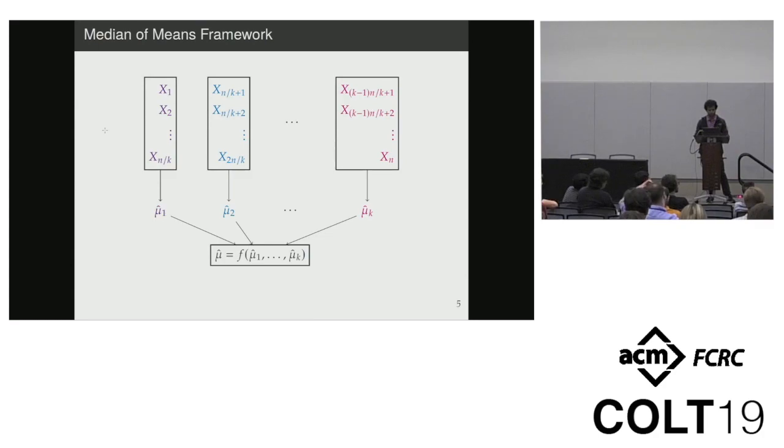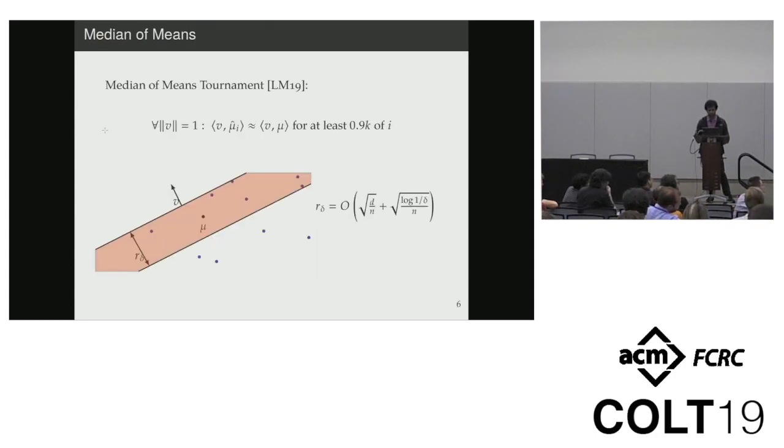So you'd want to design a function f which is resilient to these kinds of situations, where a local estimate can be somewhat bad. And this is precisely what Lugosi and Mendelssohn did when they designed their median of means tournament estimator, which was the first one to achieve these CLT-style error bounds.